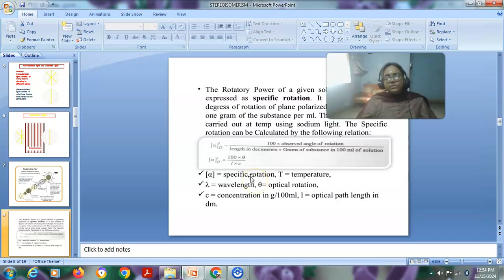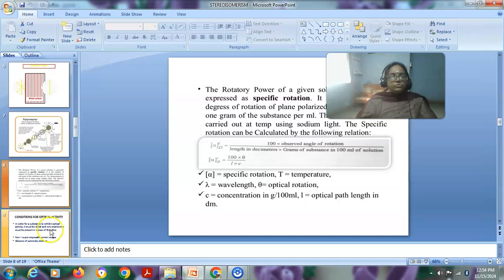And here we also use one formula to calculate the optical rotation values. Alpha d is equal to 100 into observed angle of rotation, divided by the length in decimeters into grams of substance in 100 ml of the solution. So this is the formula we use to calculate the optical rotation values for a particular substance.